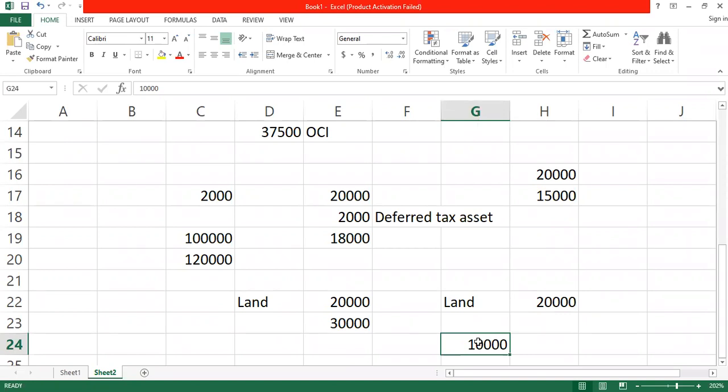Though land is not depreciable, the value of the land in the books of the company is the same as in the books of the tax authority, just that neither will give capital allowance or charge depreciation on it. So if there's a revaluation, the gain will cause the carrying value of the land in the books of the company to be higher than in the books of the tax authority. So make a deferred tax provision on the revaluation gain and send it to other comprehensive income. All right.